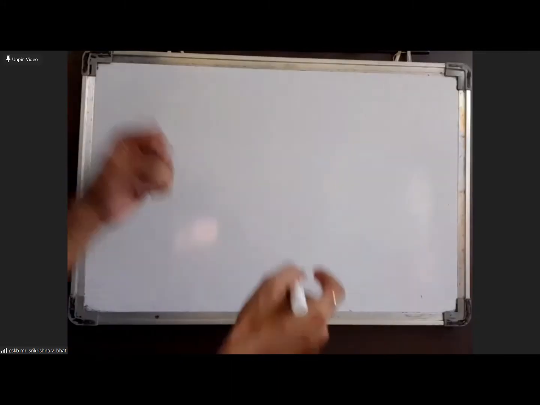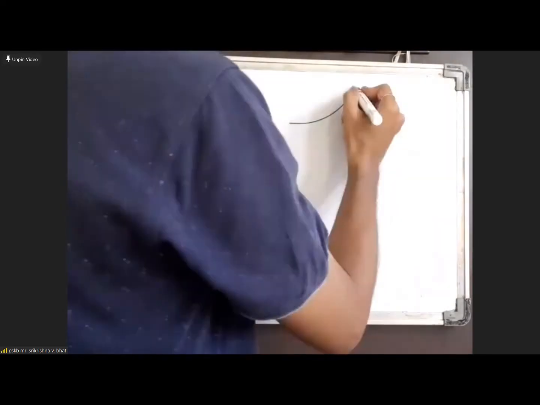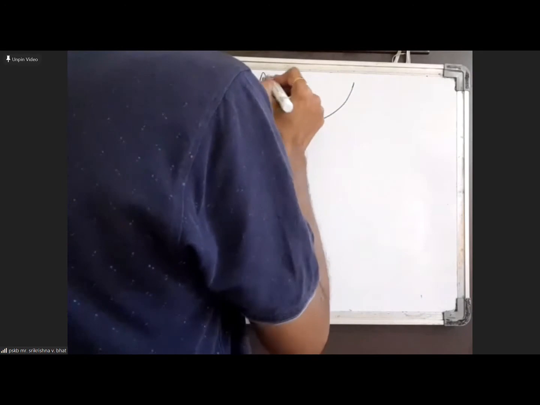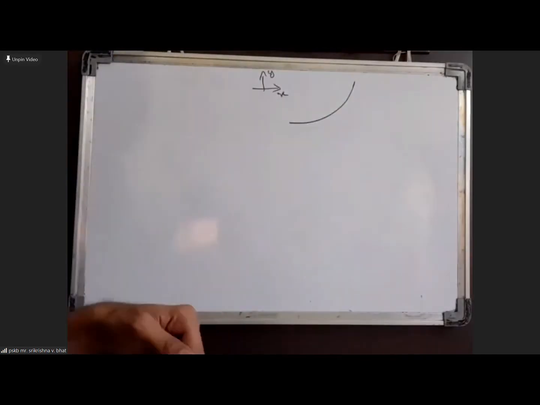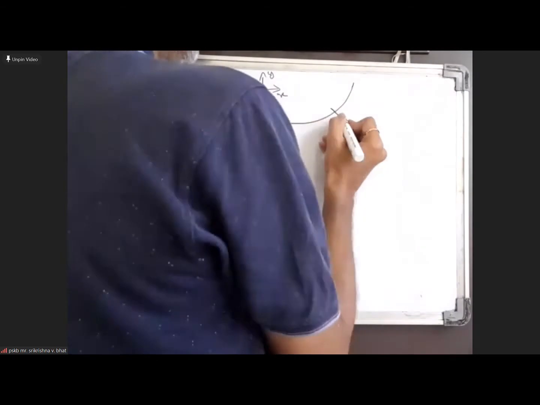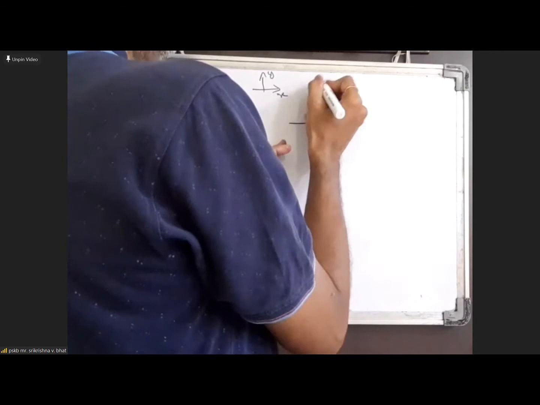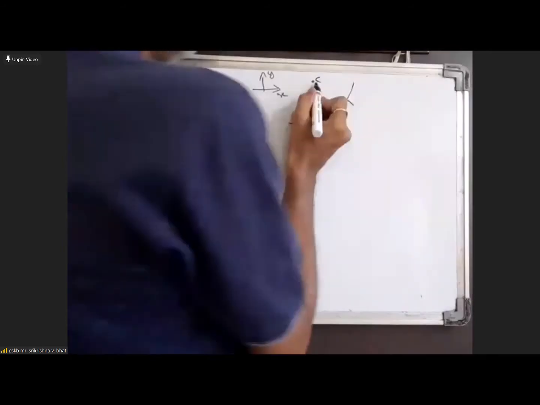Suppose we take a curve like this. This is a curve in the xy plane, and I'm taking a small section of this curve. The center of curvature for this small section is here. This point is the center of curvature, so I'll join like this.